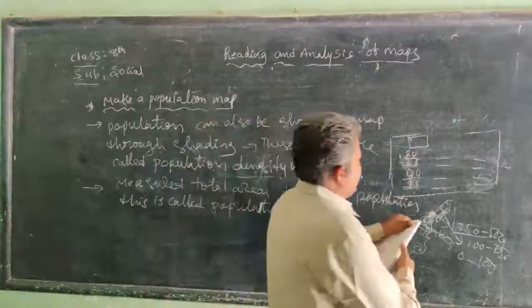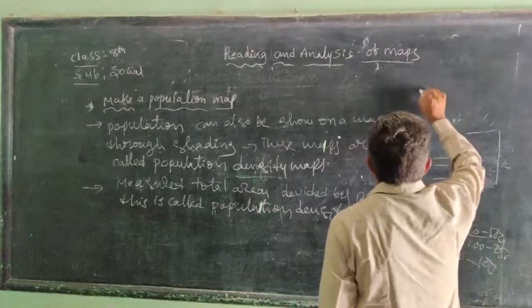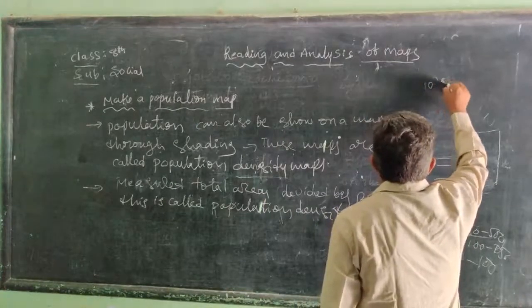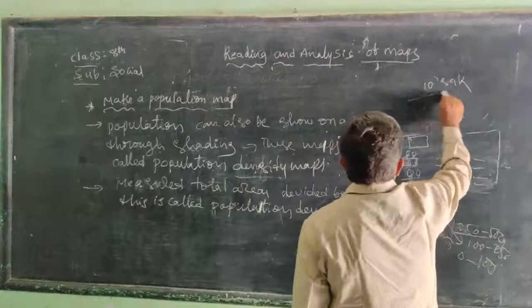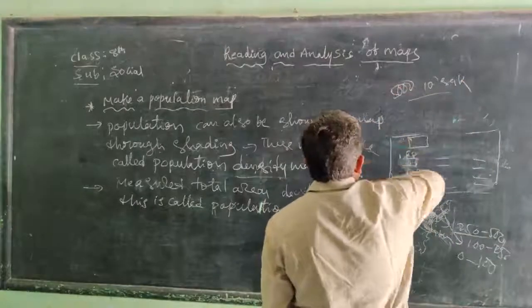For example, in Inkollu, the total area is 10 square kilometers, but the population is 5,000.